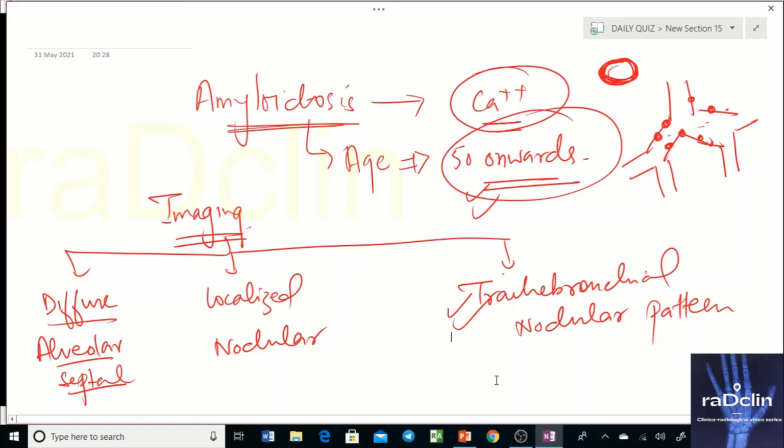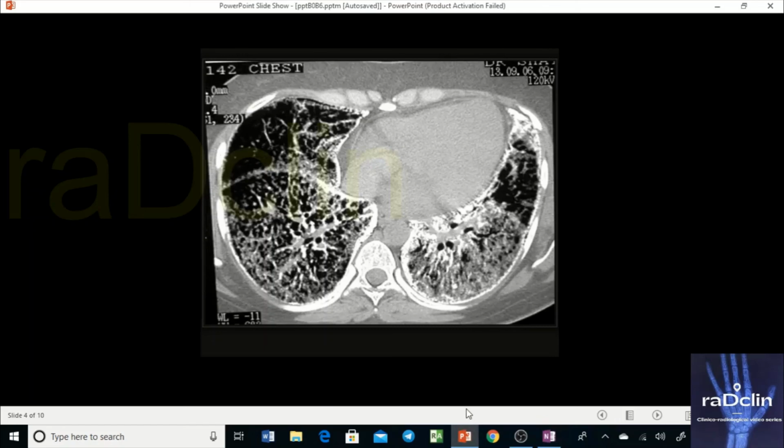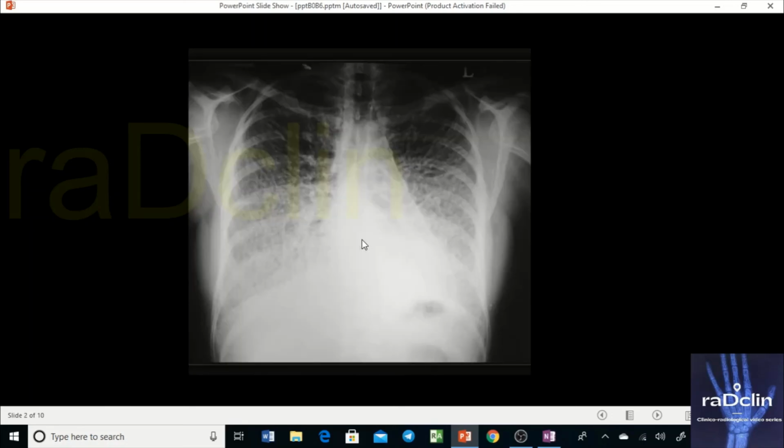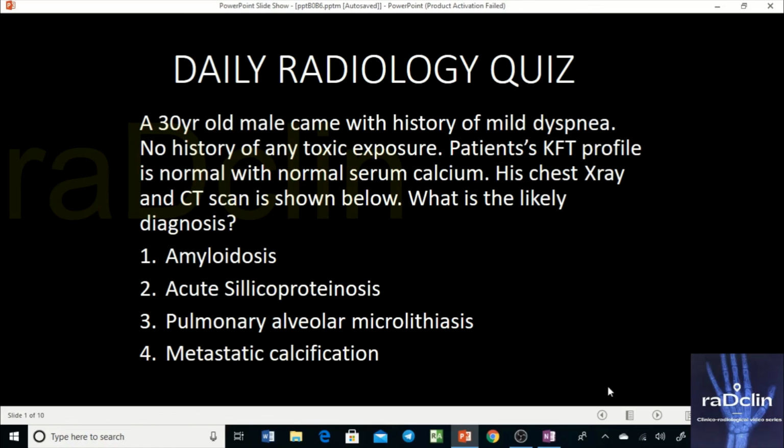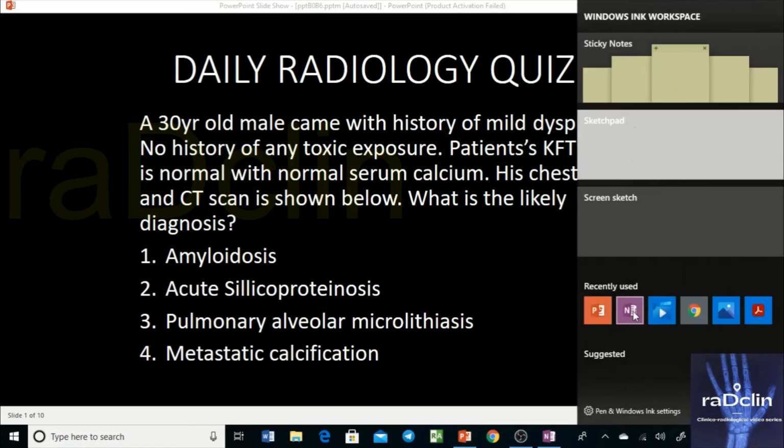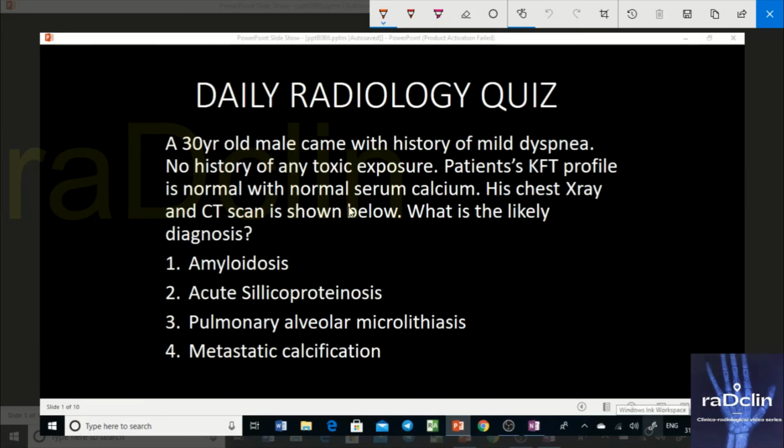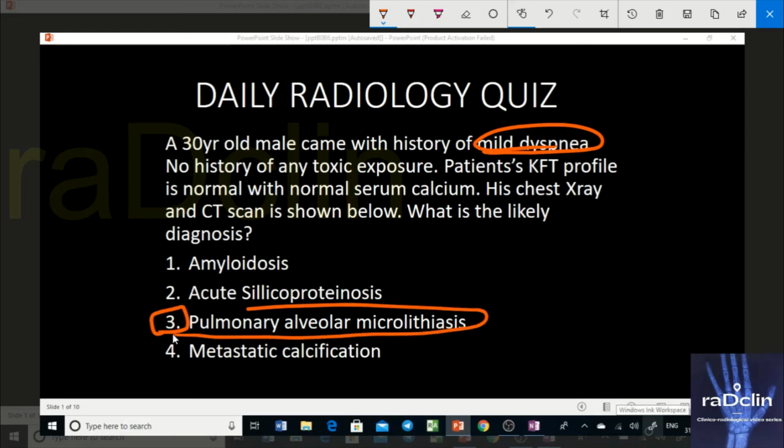So let's move on to the question we discussed, and in this question you can clearly see multiple calcified, small tiny nodules. Also, they are not as large as we saw in this amyloidosis picture, but still it would be a confusing diagnosis. But the most important thing is that the patient's clinical history suggests that the patient had normal or near normal symptoms or mild dyspnea. The patient could have been even asymptomatic, and the patient has extensive involvement of the lungs on imaging. That is why the diagnosis of pulmonary alveolar microlithiasis is made.